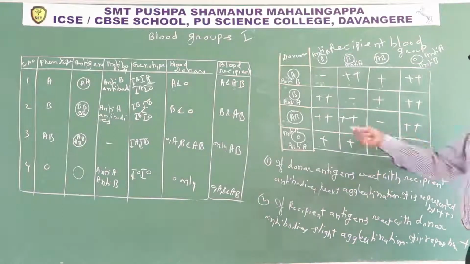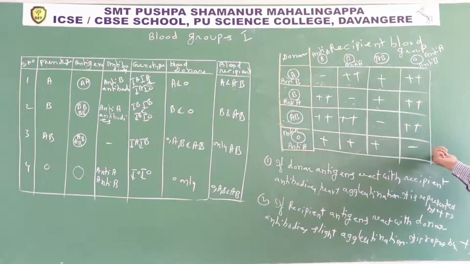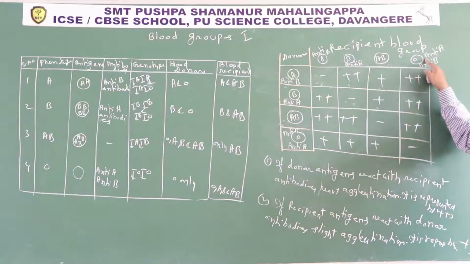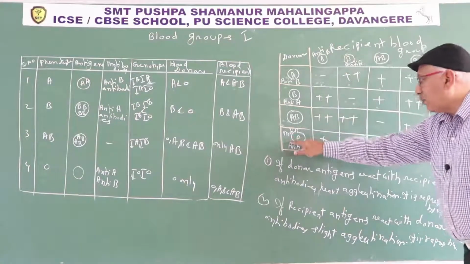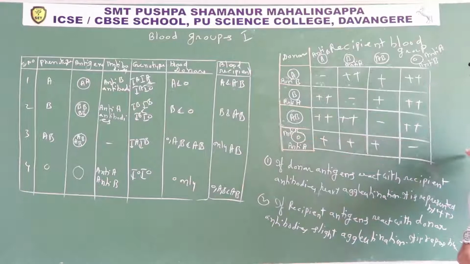Horizontal column explains to which blood groups it donates. Vertical column explains from which blood group it receives. Persons having O receive only from O. If persons having O receive blood from A, B or AB, what happens? Death occurs. That's why persons having O receive blood from only O. And at the same time, persons having O donate blood to all 4 blood groups.